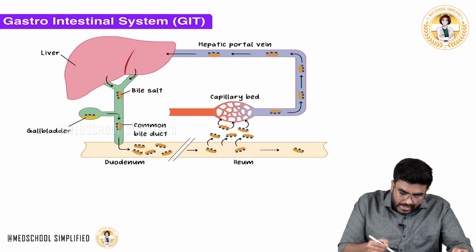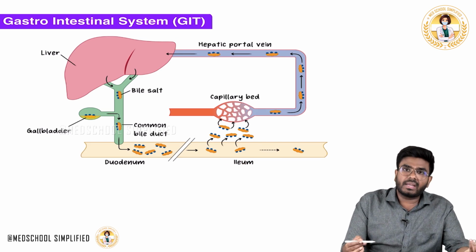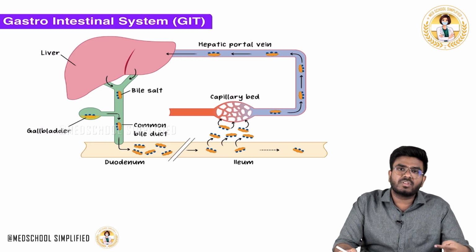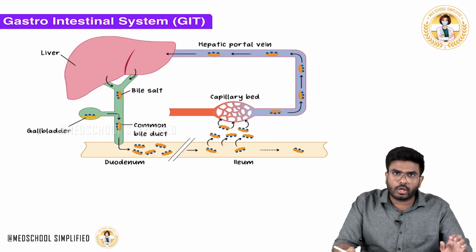So this is called entero. The ileum is part of the intestine, right? So entero. The liver is hepatic. So enterohepatic reuptake is happening. Bile salts are reabsorbed back into the liver via enterohepatic circulation. This is something normal.